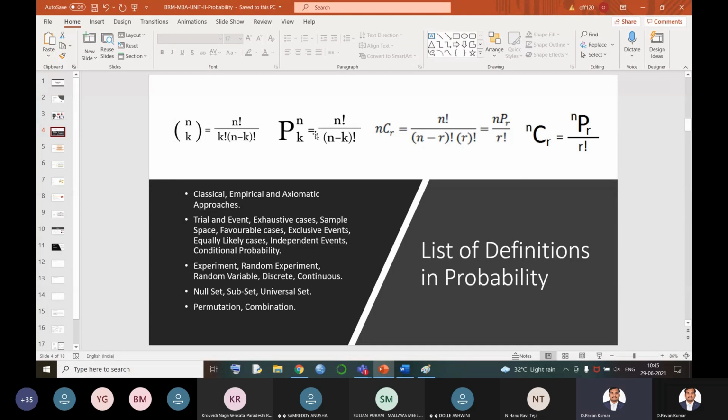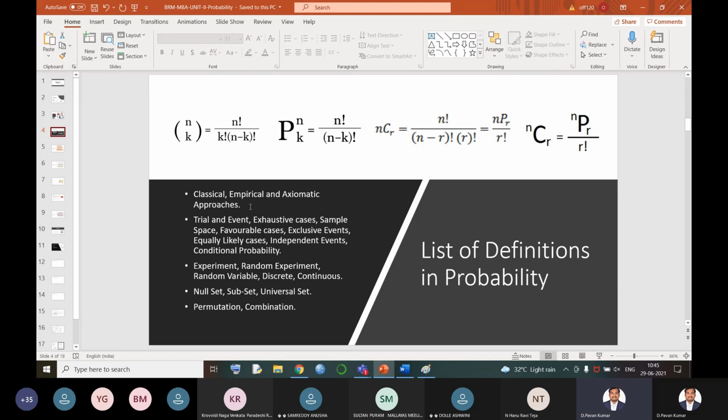Okay, now the basic definitions of probability. There are three different kinds of definitions: classical definition, empirical definition, and axiomatic definition. I'm not much concerned about the textbook definitions. So whatever we are expecting, if we are getting that, that is called probability according to me.